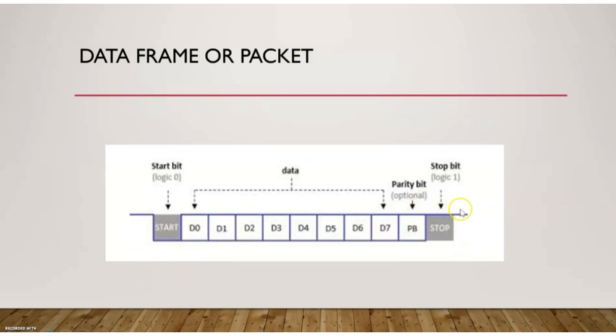When it receives a low to high transition, it understands that this is the end of that packet. In between the start and stop bits, it will be sending the data. And also there is an optional parity bit, whose purpose is to identify some errors.